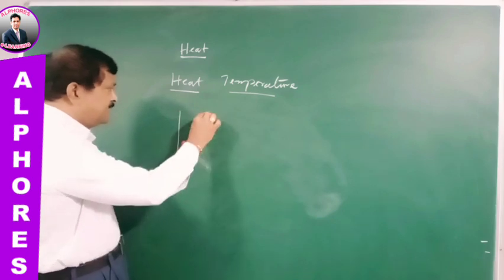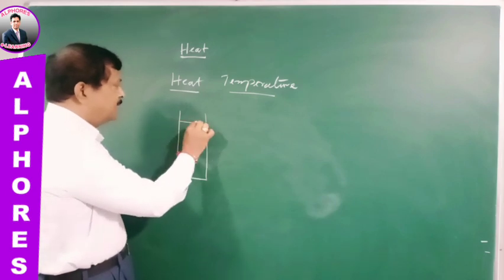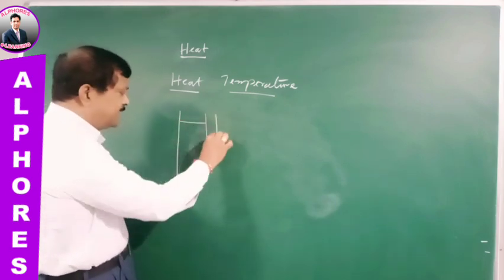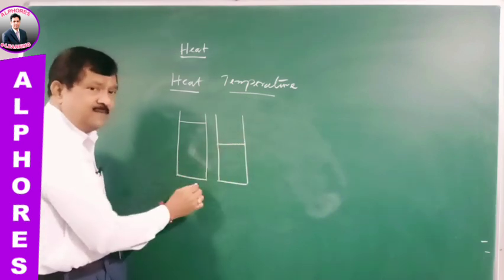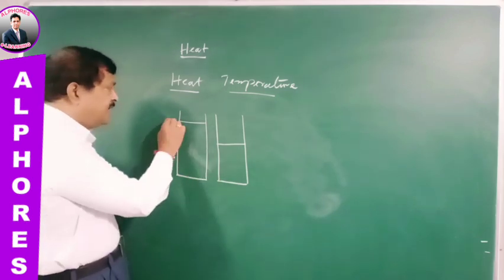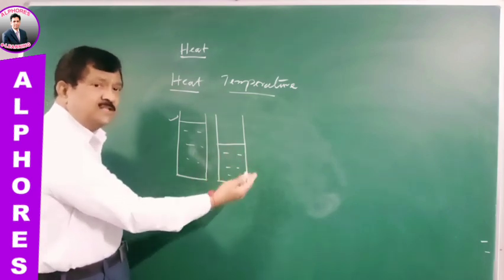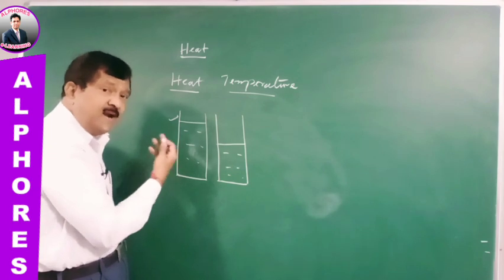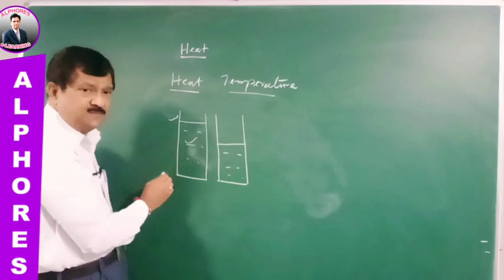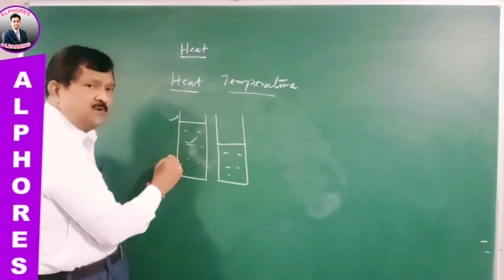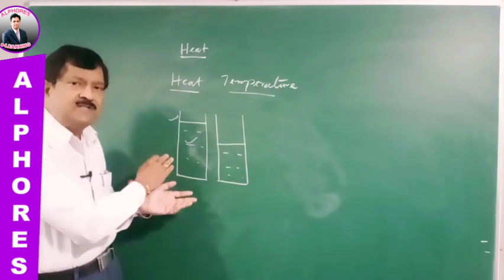Suppose I take a container having water up to a height like this, and I take another identical container where water is present only up to this level. Clearly here the water level is more and here the water level is less. If I ask you where the quantity of water is more, here the quantity of water is more, and the level of water is also more.